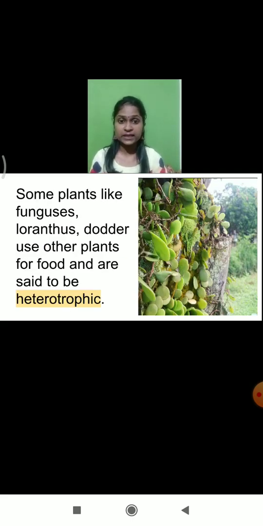And one more thing, there are certain plants like fungi, loranthus, dodder, that use other plants for their food material, and they are called heterotrophic plants. Means these plants cannot prepare their own food. As they cannot prepare their own food, they obtain food from other plants. So what are they called? Heterotrophic plants.